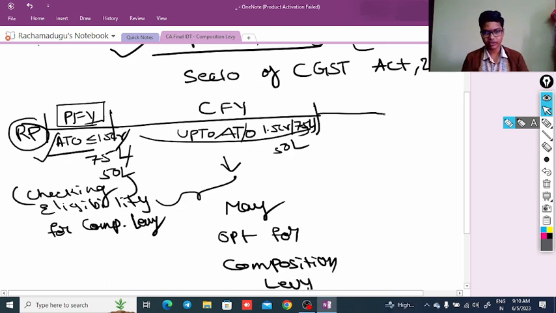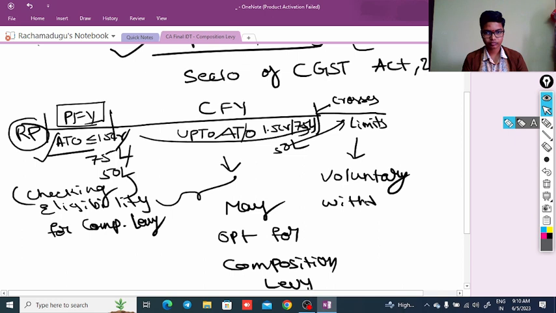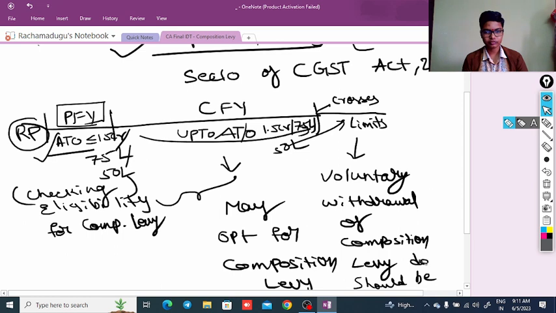Once in the current financial year the turnover crosses these limits, voluntary withdrawal of the composition levy should be done.